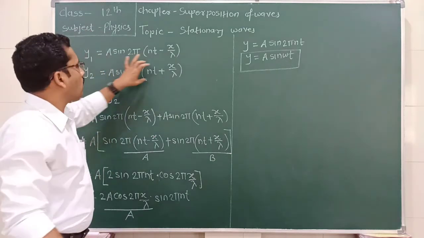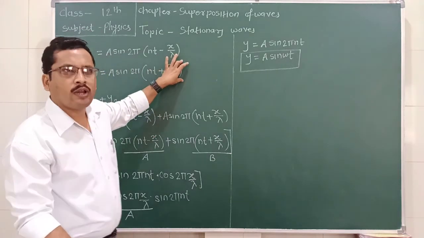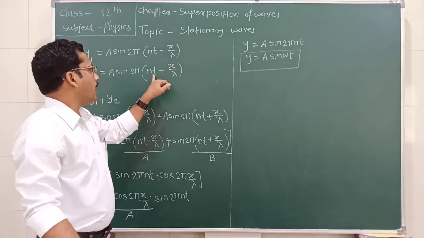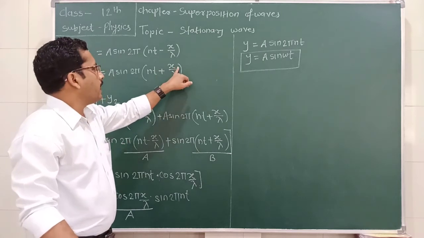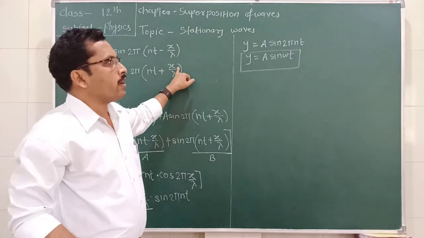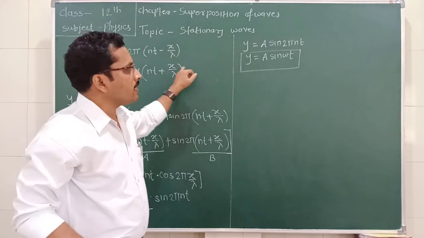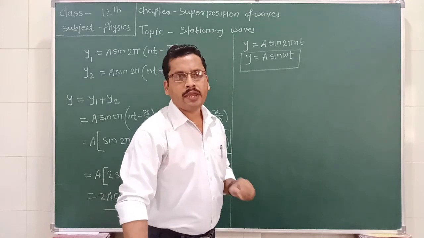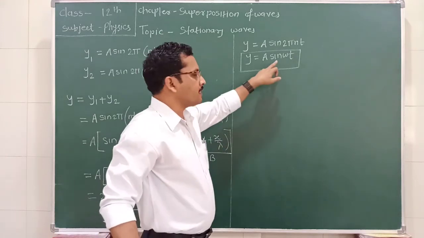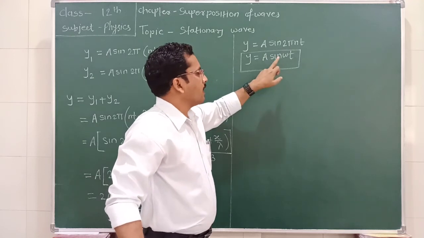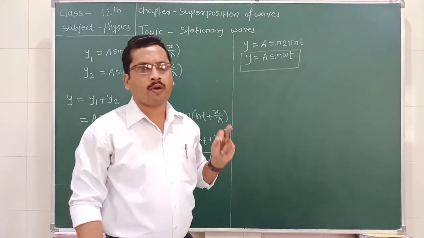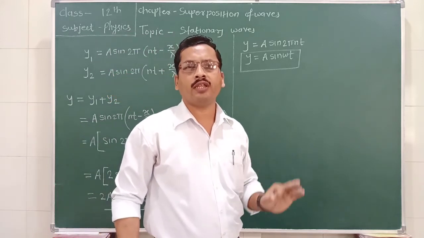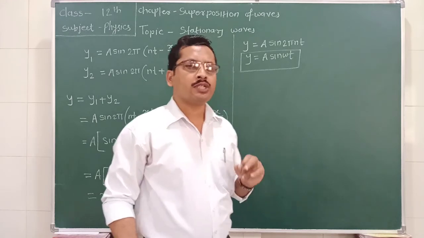This is not the equation of a progressive wave. Why is it called a progressive wave? Because it contains the displacement and time. As the time changes, the displacement of the particle also changes. But in this case, there is no term of the displacement, so we can say that this wave is not traveling from one point to another, but remains within the bounded, rigid supports.